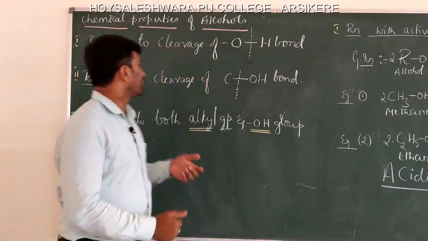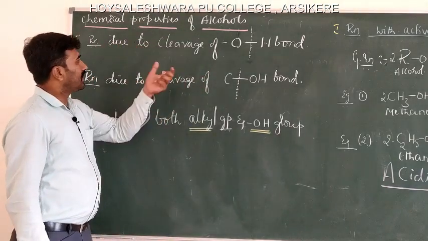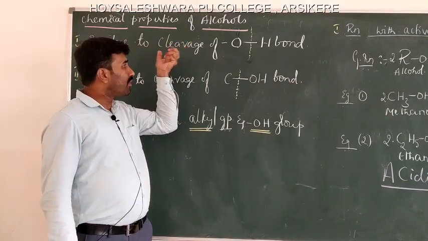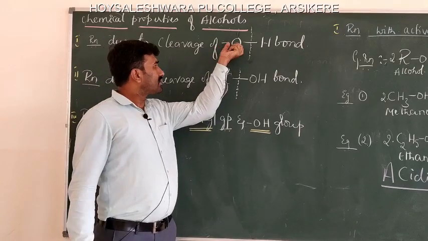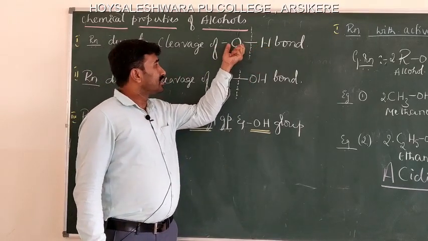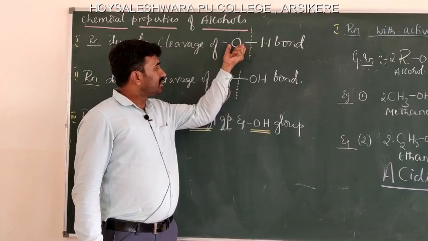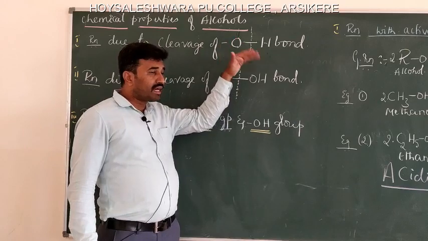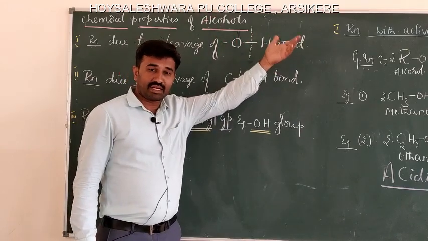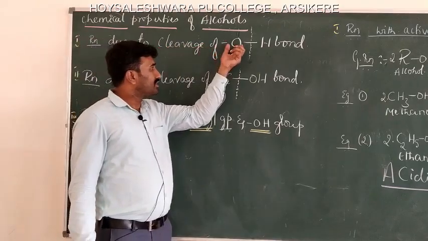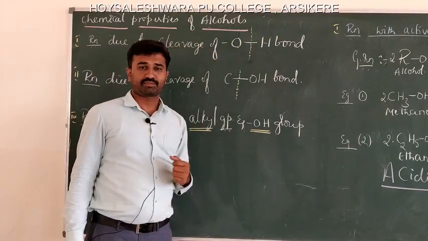That is the reactions due to the cleavage, cleavage meaning breaking of a bond between the oxygen atom and the hydrogen atom. That means the bond present between the oxygen and hydrogen atom, if it breaks, the chemical properties obtained are because of the cleavage of the oxygen and hydrogen bond.